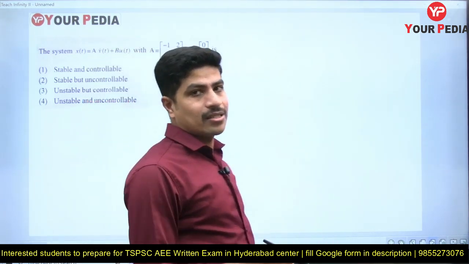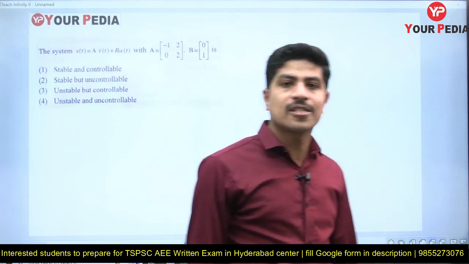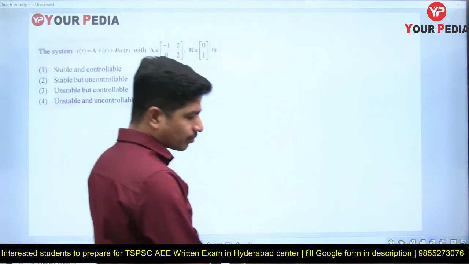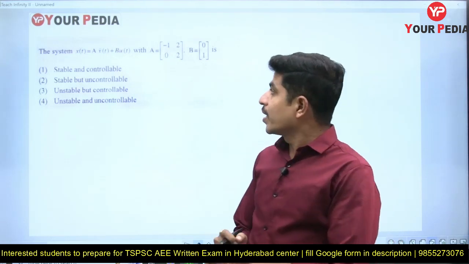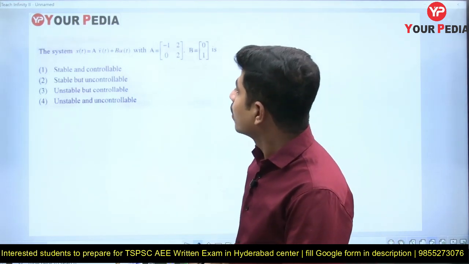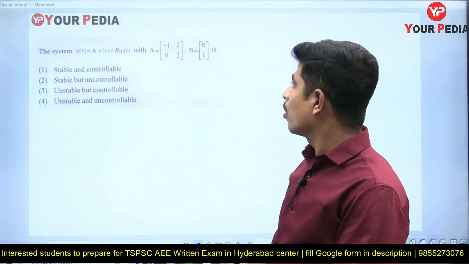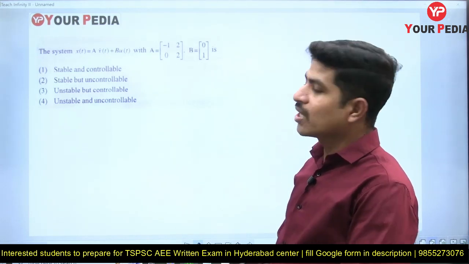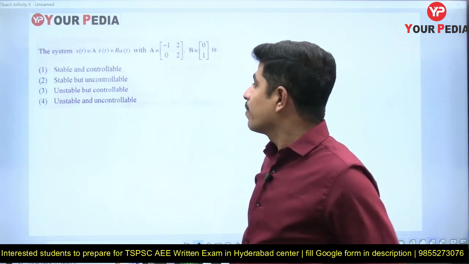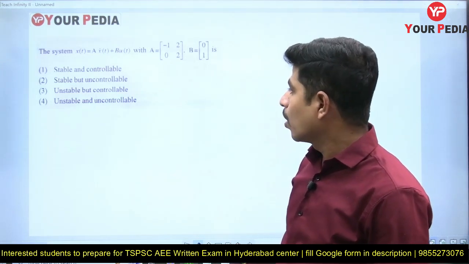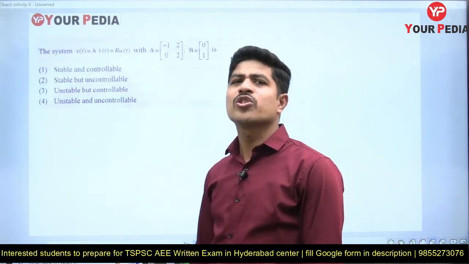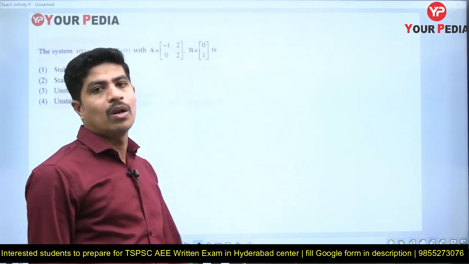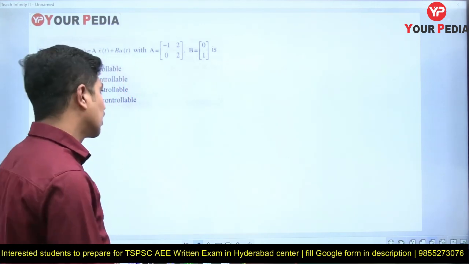State variable analysis is also called modern control systems, or it is also called state space analysis. Read the question carefully. The system x dot of t is equal to A into x of t plus B into u of t, with A equal to [-1 2; 0 2], B equal to [0; 1], is stable and controllable, stable but uncontrollable, unstable but controllable, unstable and uncontrollable. He is asking to check whether the given system is stable or not, or controllable or uncontrollable. First let's see the stability.